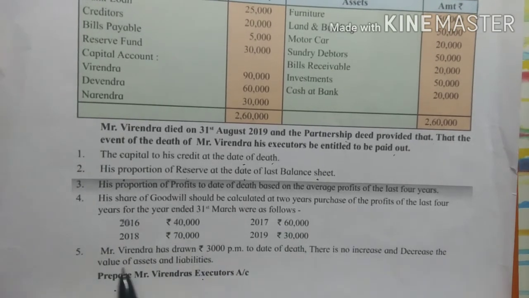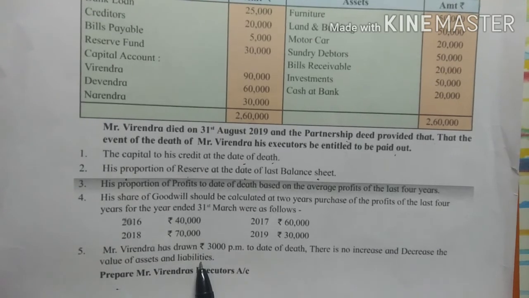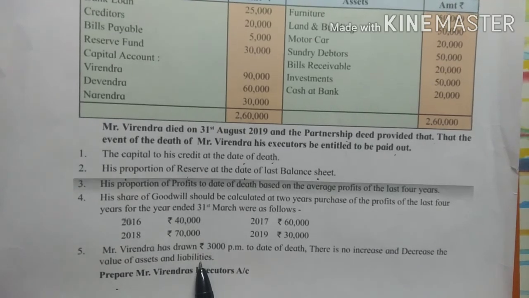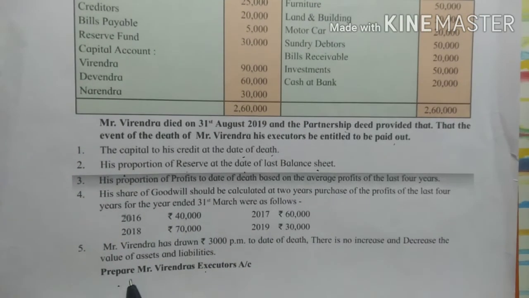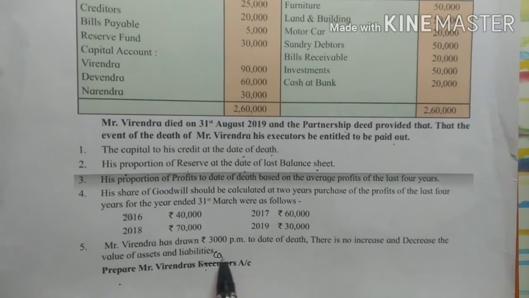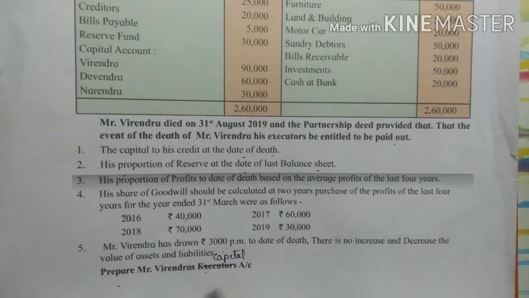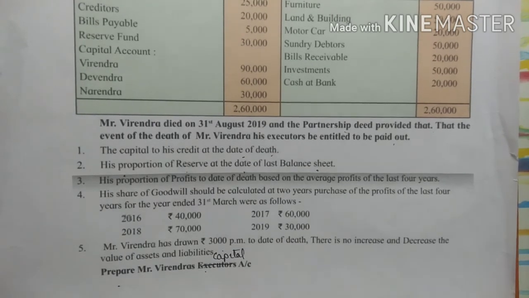There is no increase or decrease in the value of assets and liabilities. So when there is no increase or decrease in assets and liabilities, it means there is no need of preparing a revaluation account or profit and loss adjustment account. Okay. So we have to prepare Mr. Virendra's executor's account. This is not the executor's account, this is basically the capital account. Whatever is the balance, we will transfer to Virendra's executor's account, right? So we are going to prepare the Virendra capital account.